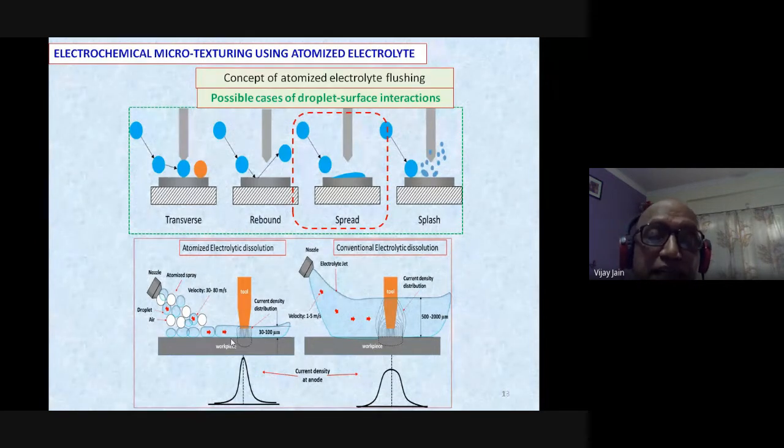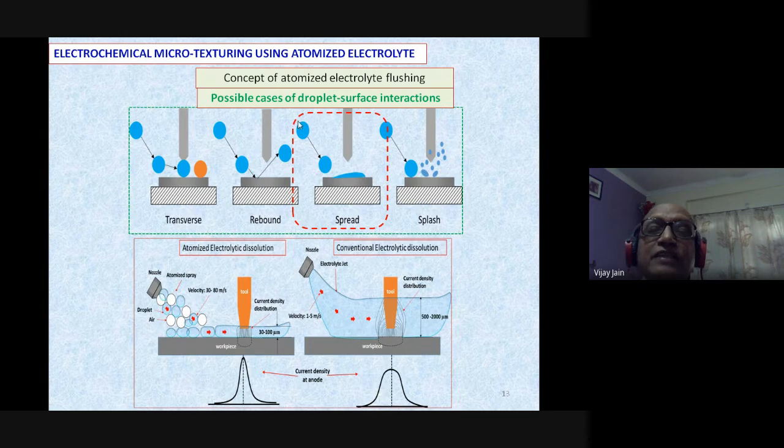So this characteristic has been utilized to improve the quality of the micro textures or micro features that are being created. Instead of the conventional one, atomized electrolyte flushing is utilized.